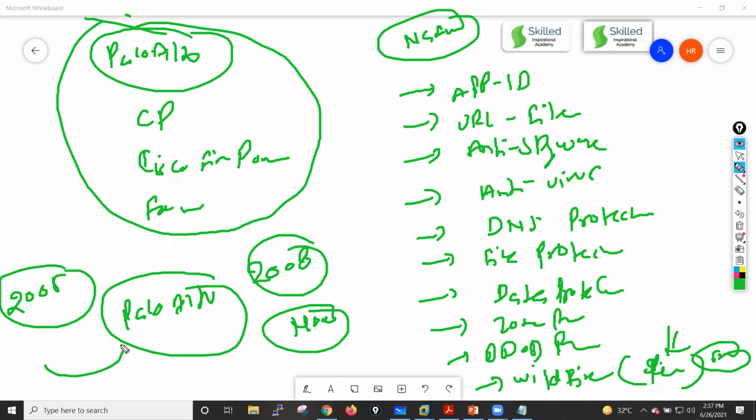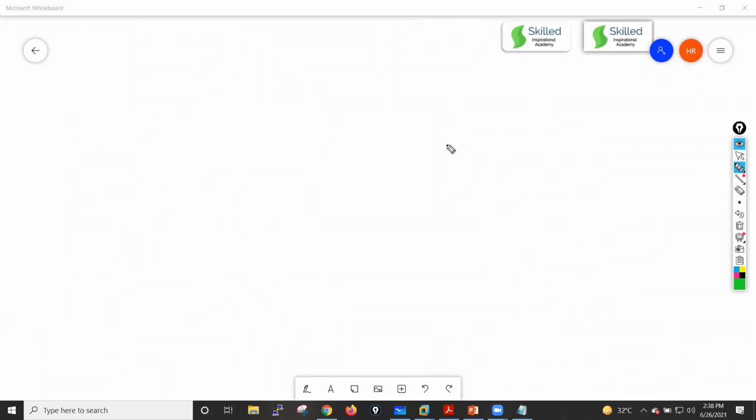Why did it become so popular, guys? Palo Alto became so popular because of its architecture. When Palo Alto launched in 2005, it had a very good architecture, the SP3 architecture, and very good features.